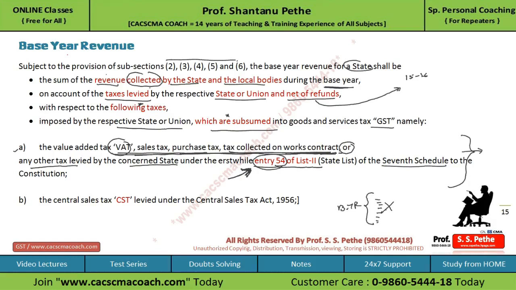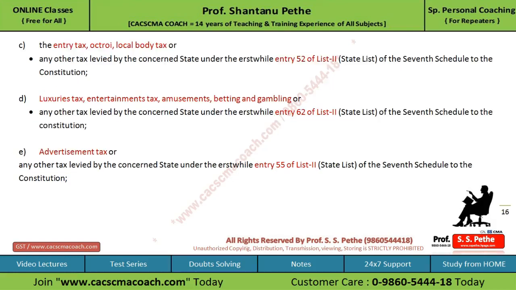Then comes the CST, that is Central Sales Tax, levied under the Central Sales Tax Act, which will also come under the base year revenue. Then comes the entry tax, octroi or local body tax, or any other tax levied by the state under entry 52 of List 2, which will also be included in the calculation of base year revenue.